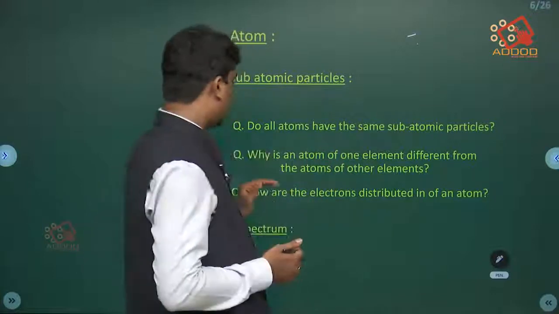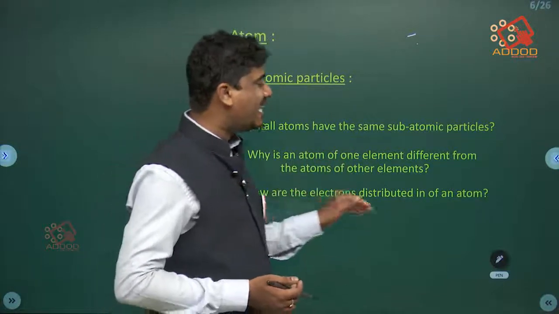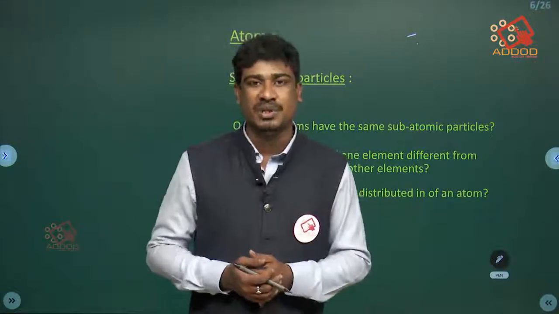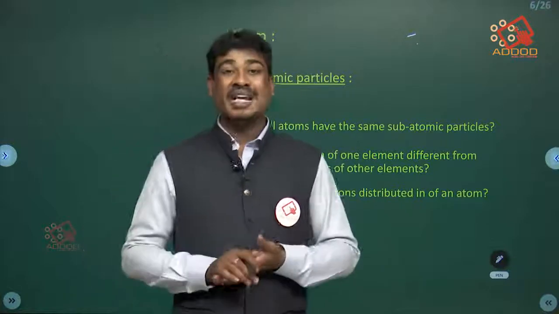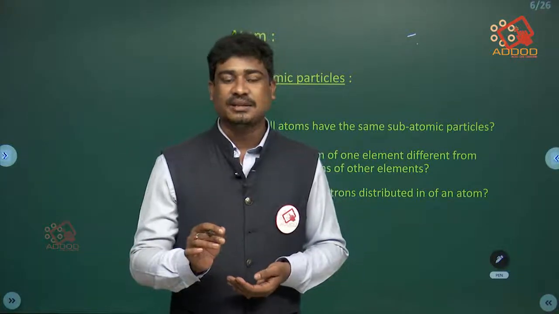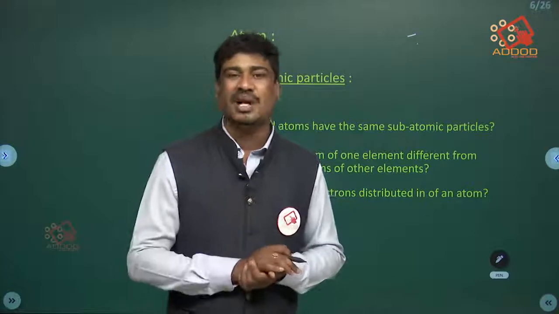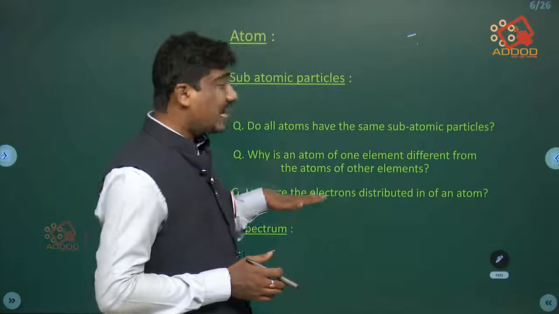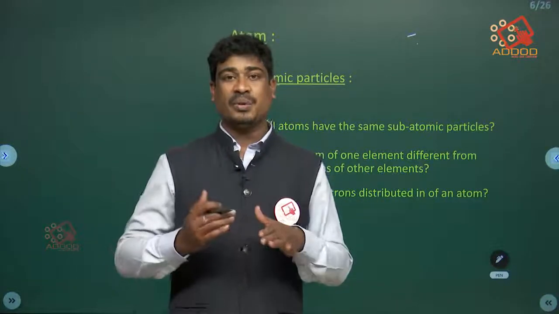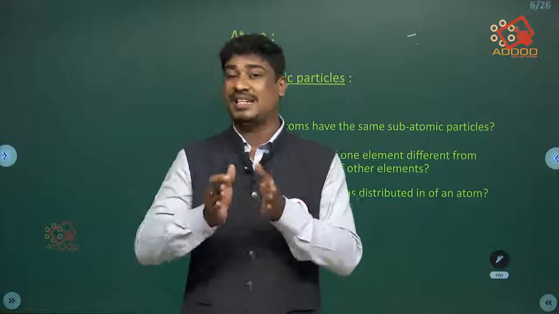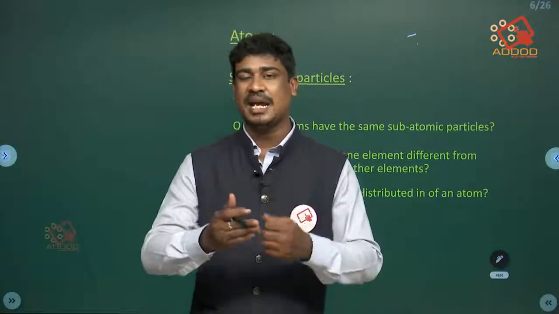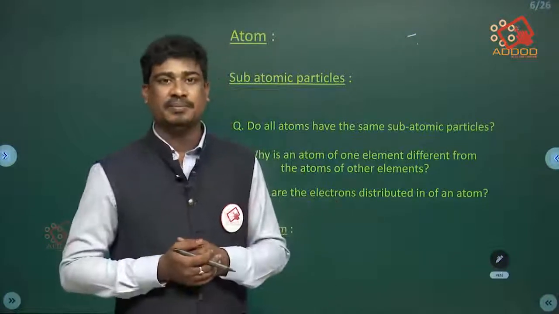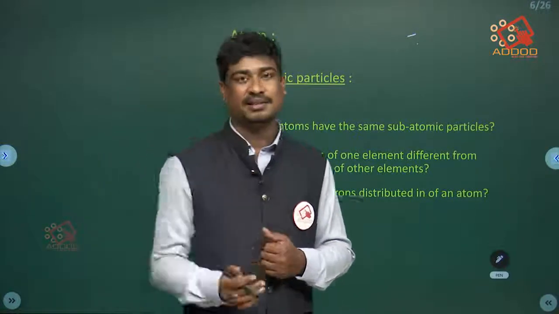That's it. The next, how are the electrons distributed in an atom? Electrons revolve around the nucleus, that is what we studied up to 9th standard. Before studying the position of electrons present in the atom, to find the position we need to send light, isn't it?